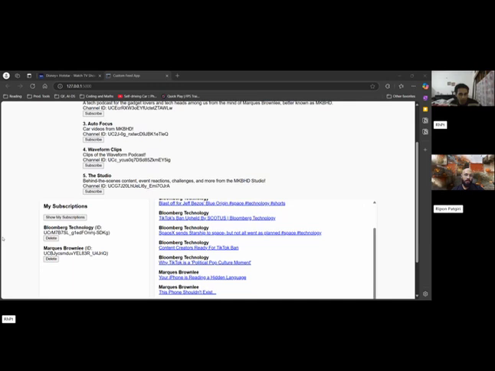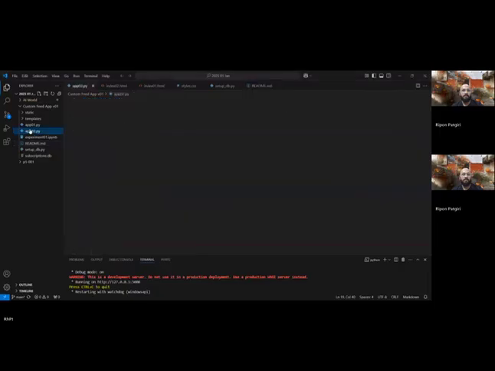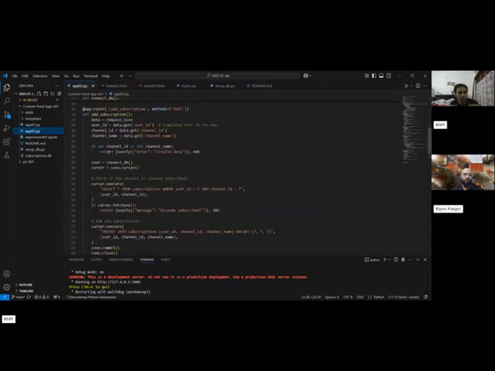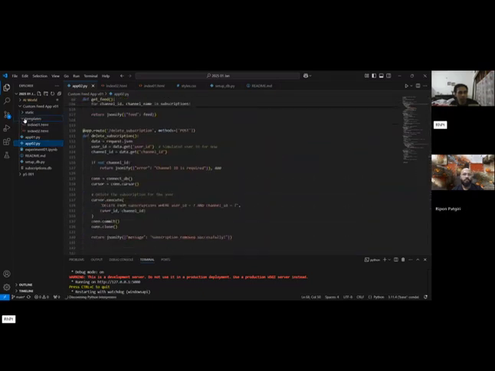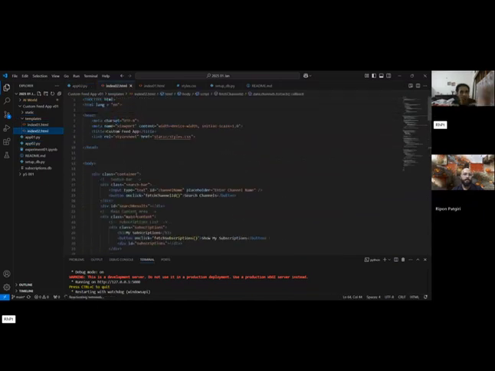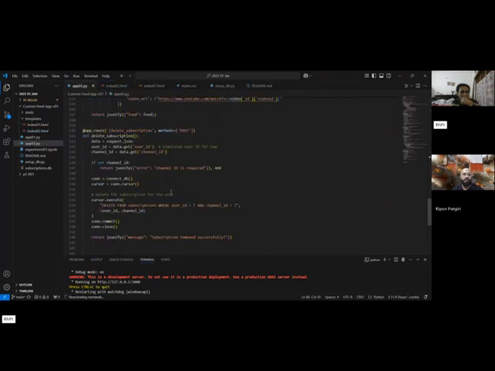And how are you building it? Is it JavaScript, and what's the backend and the front end? Okay, for the backend, I'm using Flask. This is all the code for the backend, and for the front end, just plain HTML, CSS, and JavaScript. This is the code for the front end, and for the backend, this is the Flask.